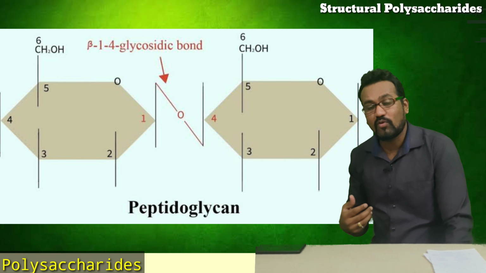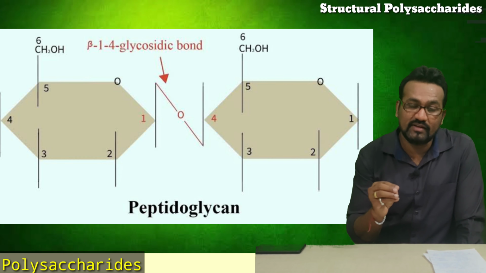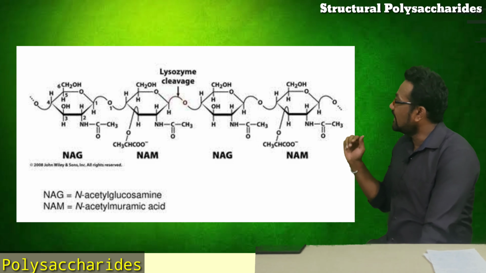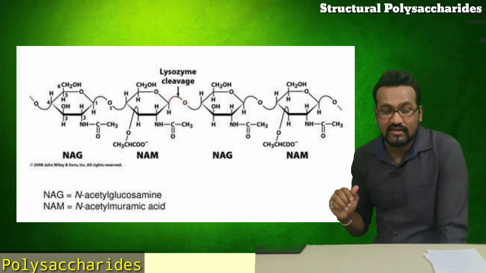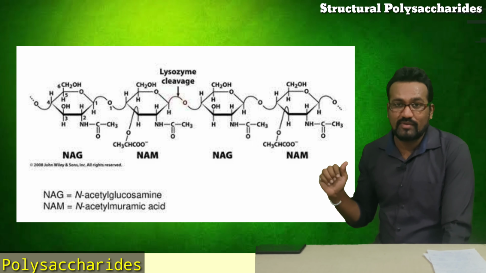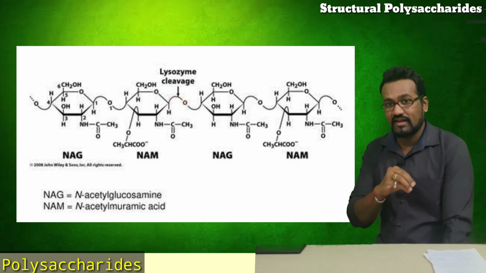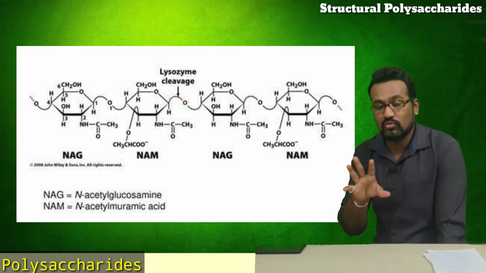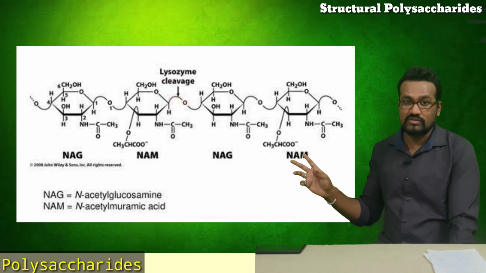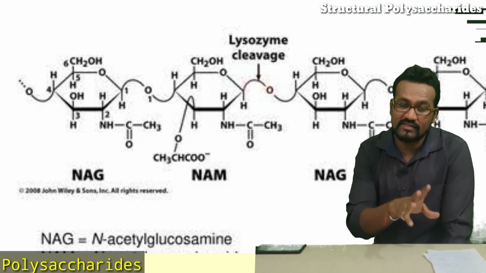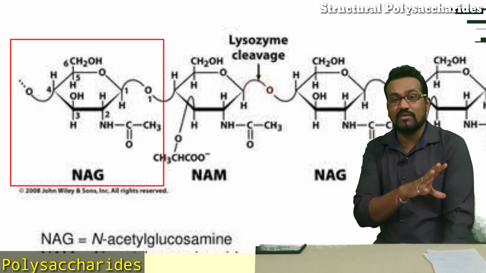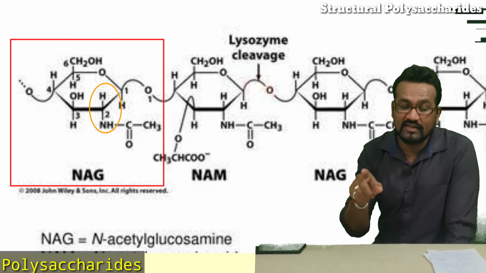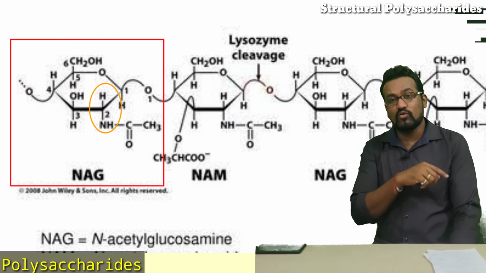Which type of bond will we have? Definitely, they will have the beta 1,4 type of linkage. One important point I would like to add here: in peptidoglycan, NAG and NAM are the two different types of monomers used. We have said about NAG, that is N-acetyl glucosamine. The structure shows that at carbon number 2, in case of NAG, an amino group is added.